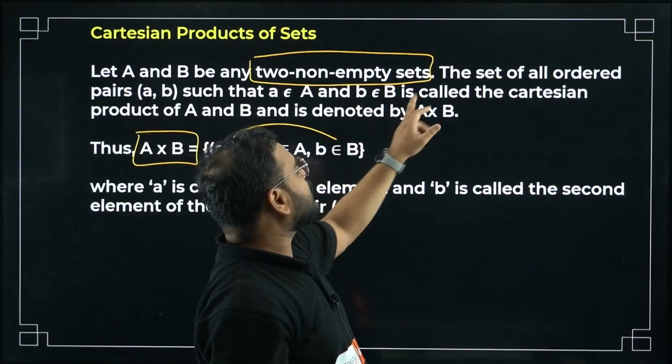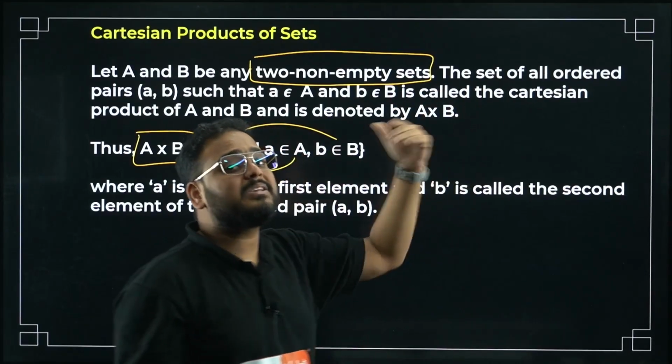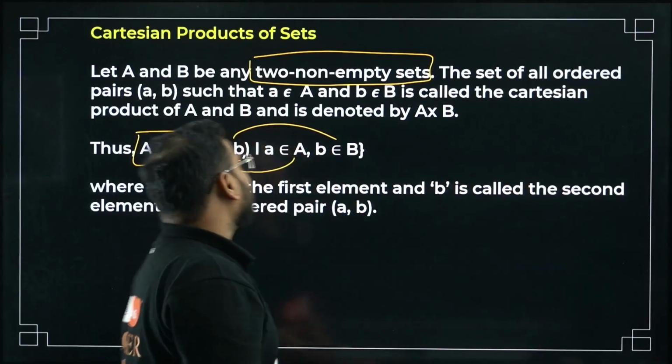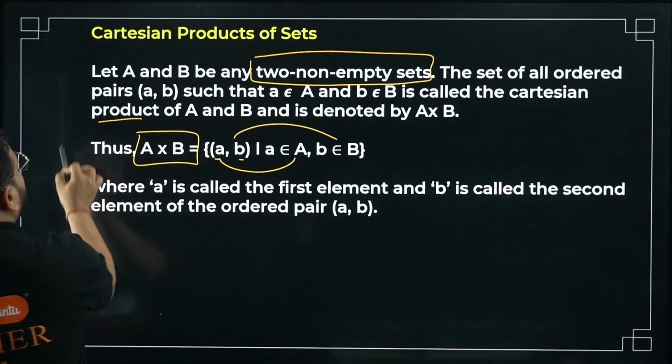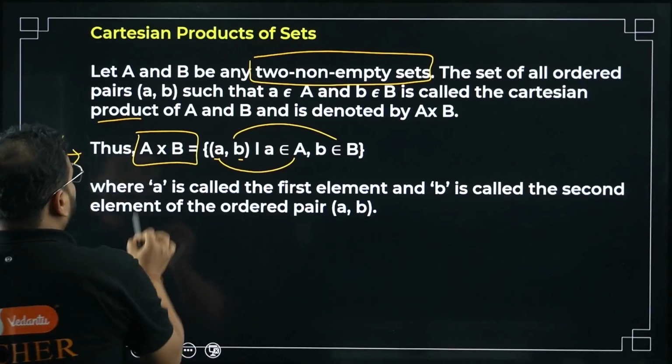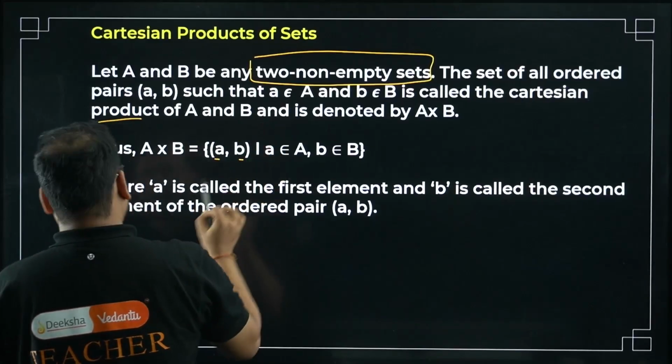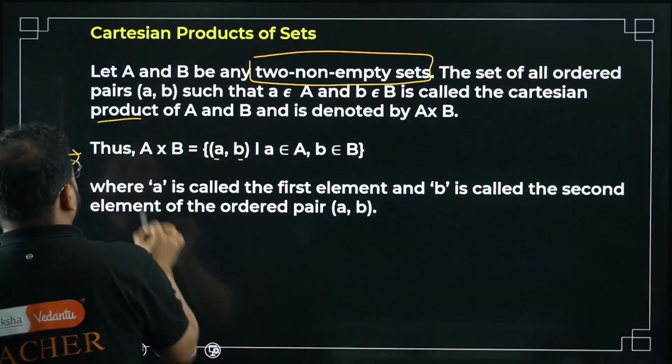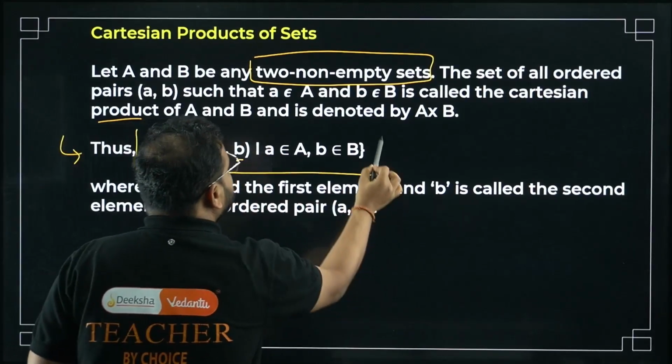Okay, b belongs to the set B, so b is an element of set B. This is called the Cartesian product of A and B, and that's how we notate it. This is the most important part. I hope all of you agree, this is what you have to remember all the time from here. Remember this statement.